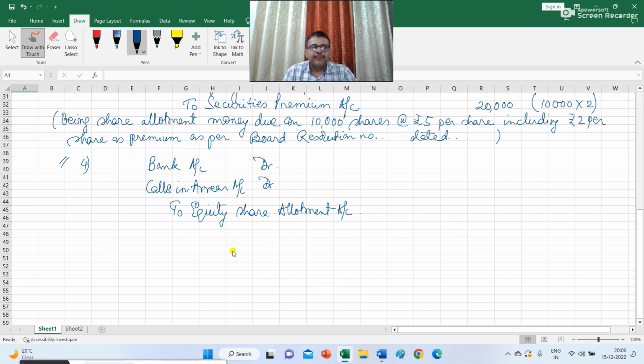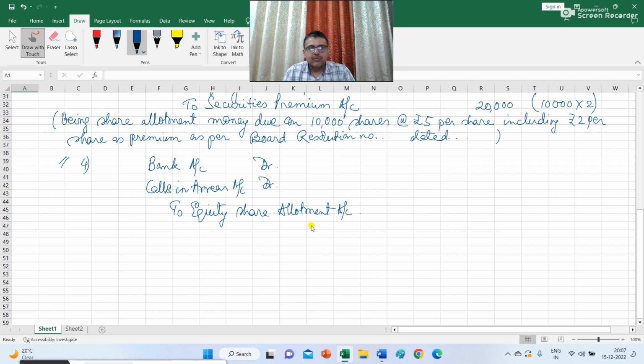Now you see the second journal and the third journal. In the second journal, we have already credited equity share allotment by rupees 5,000, and in the third journal, we have debited equity share allotment by 50,000. So the balancing figure of 45,000 will be credited here in the fourth journal.